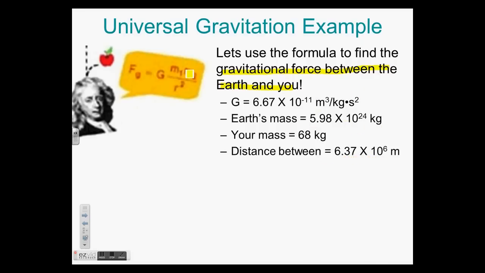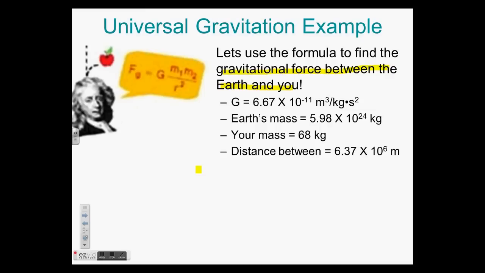And the distance between you and the center of the Earth is about 6.37 times 10 to the 6 meters. If you want to use these numbers and stick them into the formula and get the answer, do it. It's awesome. If you think, though, you should already know what the answer is that it's going to spit out. It's finding the gravitational force between the Earth and you, so you should already know at least about what the answer should be.